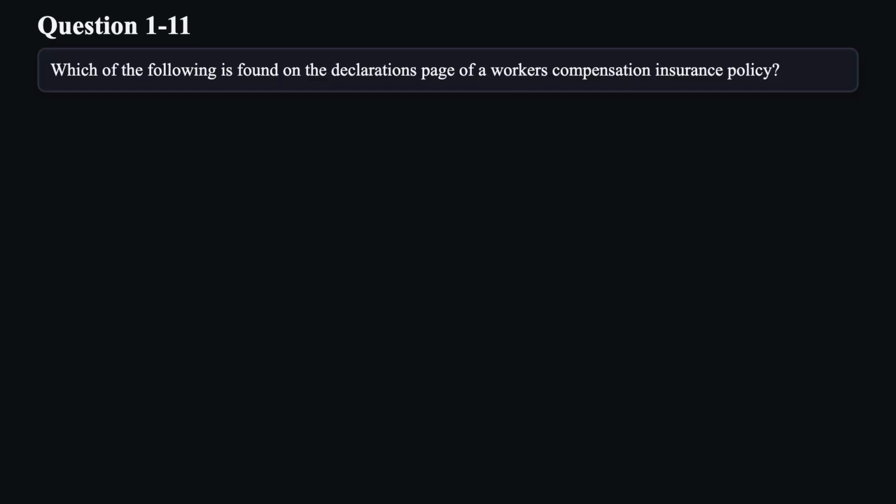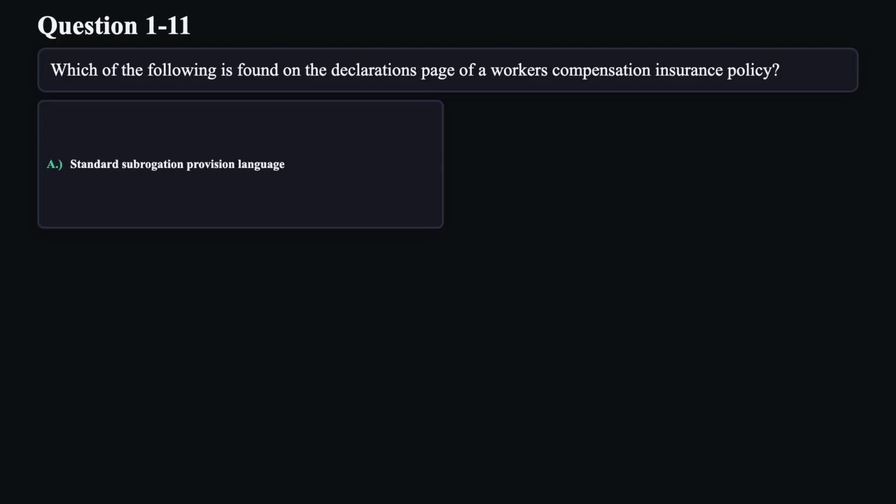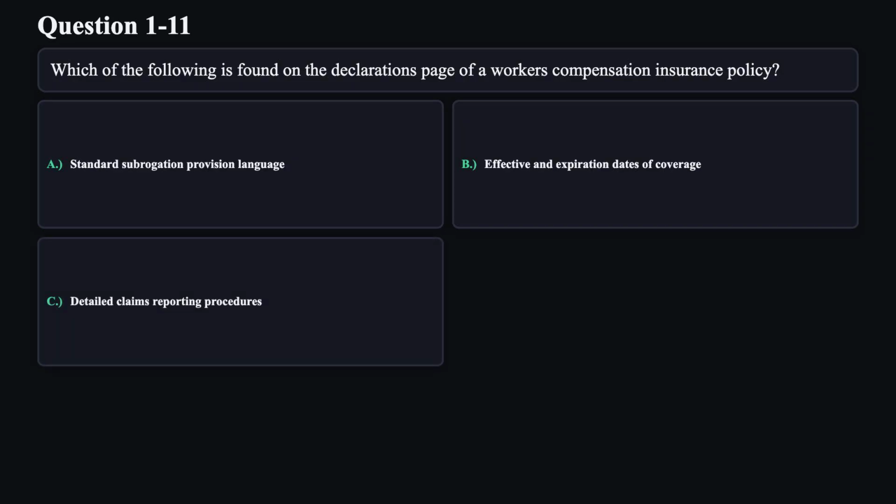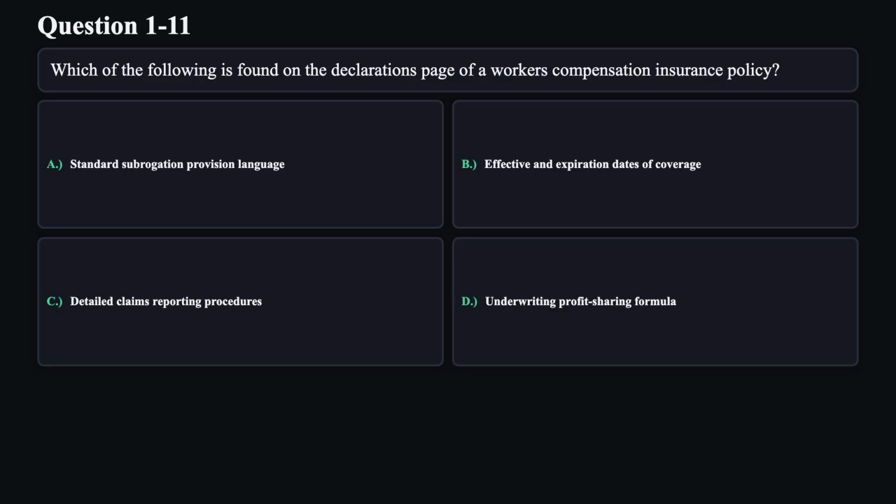Question 11. Which of the following is found on the declarations page of a workers' compensation insurance policy? A. Standard subrogation provision language. B. Effective and expiration dates of coverage. C. Detailed claims reporting procedures. D. Underwriting profit sharing formula.